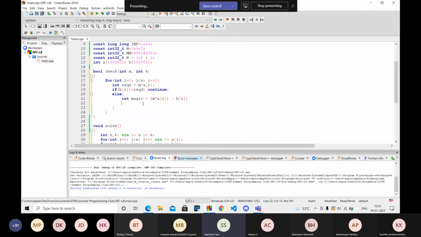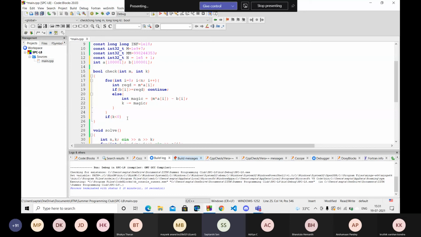And what I do is k minus equals magic. Since I used that amount of magic powder, this k will be reduced by this amount. Finally, after the entire iteration, I will check if k is still less than 0.